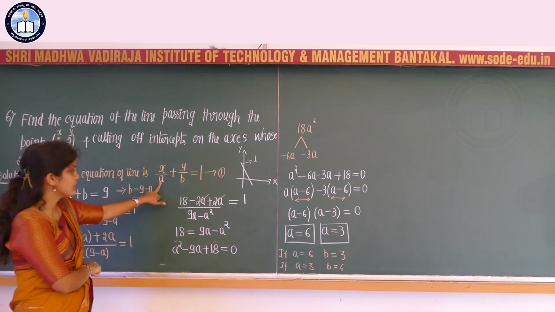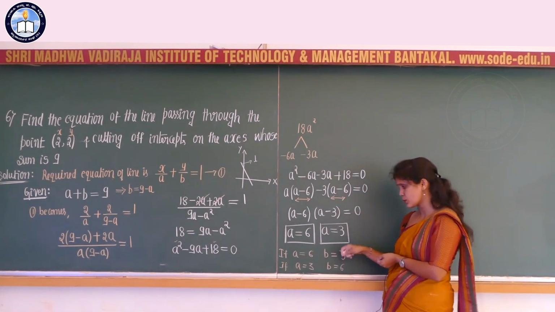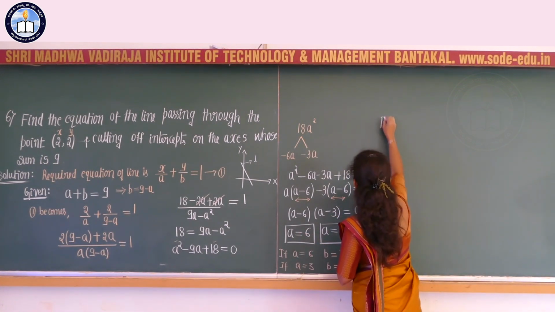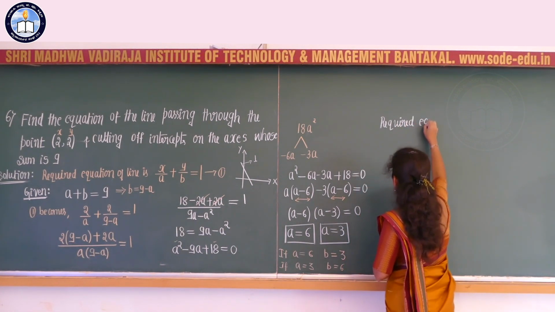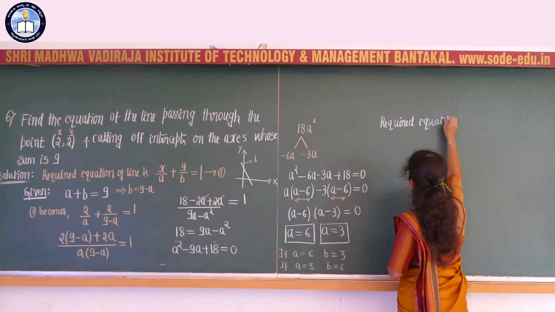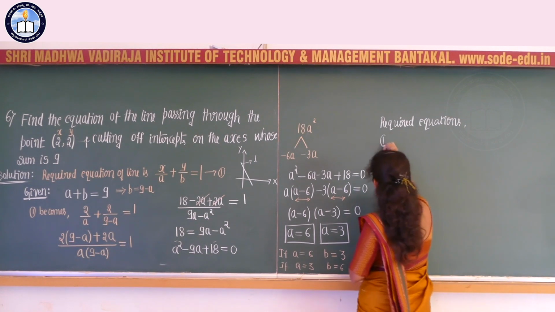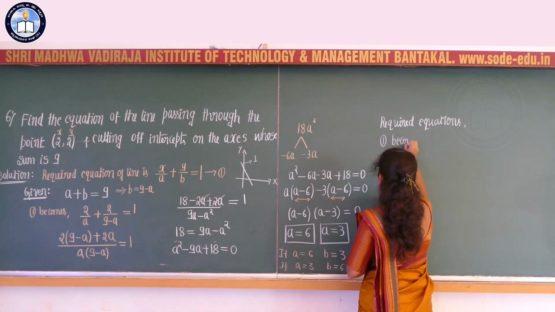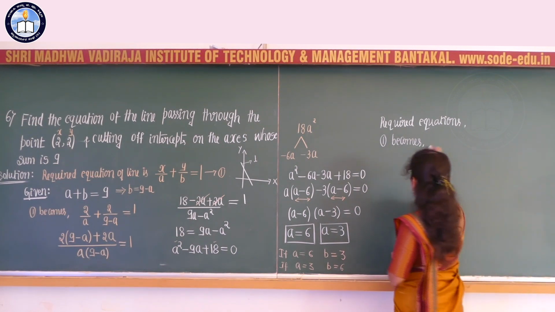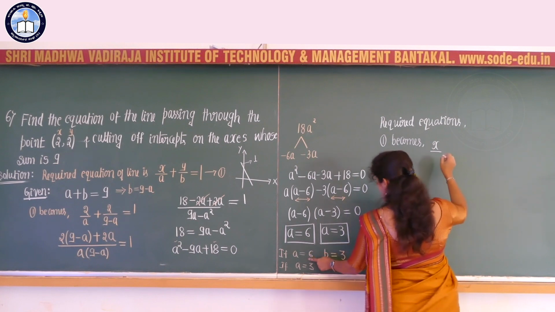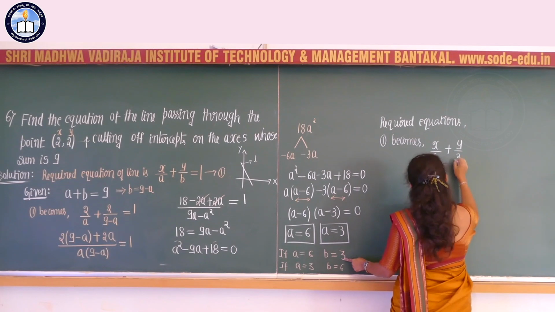So here I can write the required equation of the line. There are two possibilities with respect to two different values of a and b, and we can write the required equations. In order to get the required equations, I am substituting in equation 1 the values of a and b, that is x divided by 6, plus y divided by 3, is equal to 1, if a is equal to 6 and b is equal to 3.